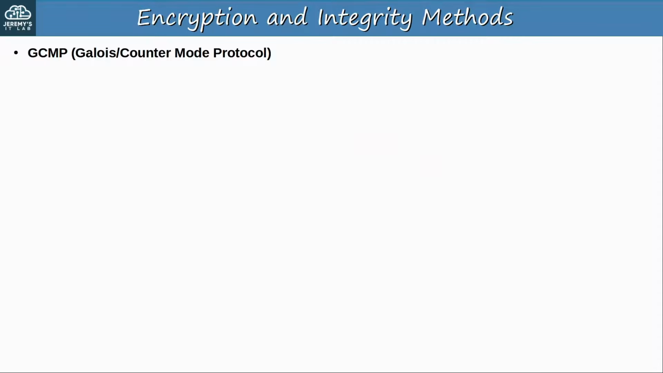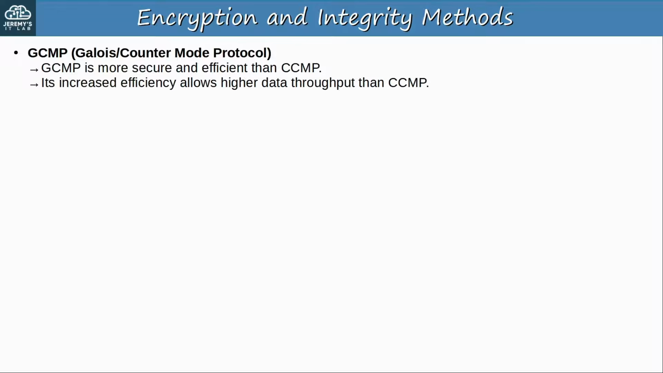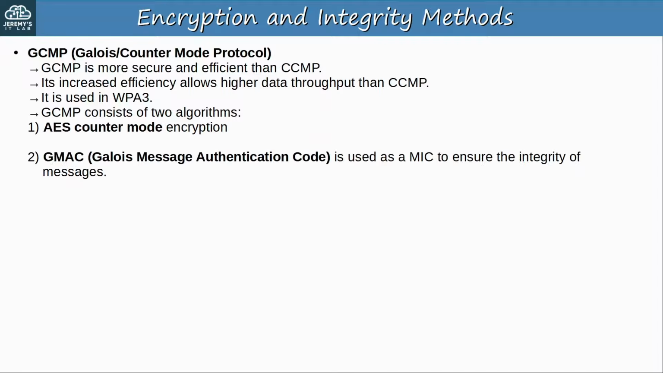Finally, there is GCMP, Galois Counter Mode Protocol. It is more secure and more efficient than CCMP, and its efficiency allows higher data throughput than CCMP. It is used in Wi-Fi Protected Access 3. Like CCMP, it consists of two algorithms. First, AES counter mode encryption, and then GMAC, Galois Message Authentication Code, which is used as a MIC to ensure the integrity of messages. Again, don't worry about exactly how GMAC works, just know that it's a kind of MIC.